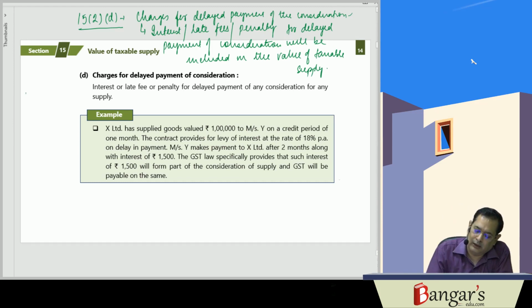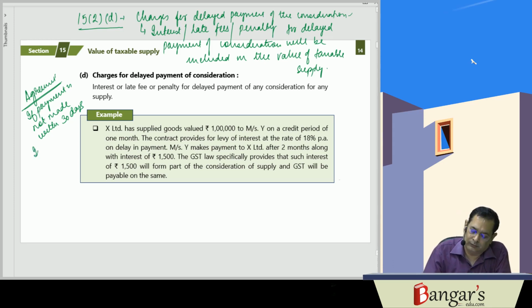So say we have an agreement with the recipient. What is the agreement? If the payment is not made within 30 days, interest will be charged at the rate of 1% per month. And there is a delay of 2 months.